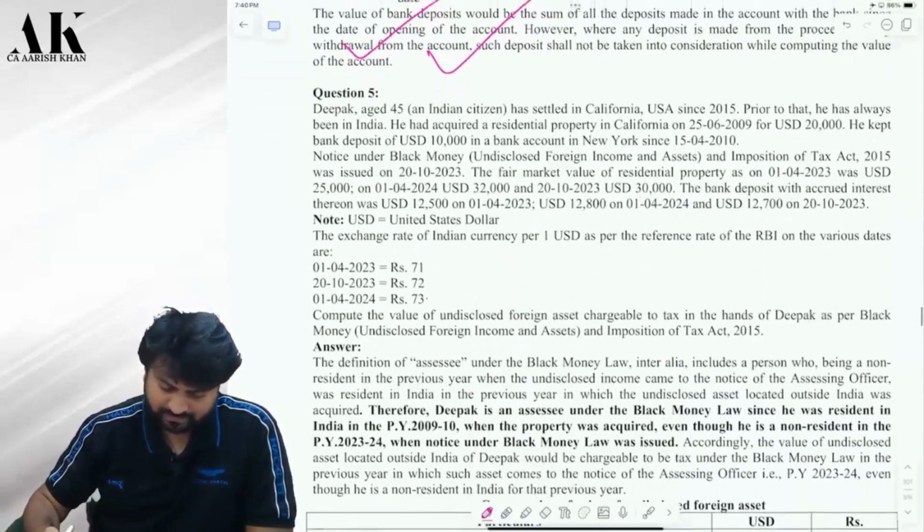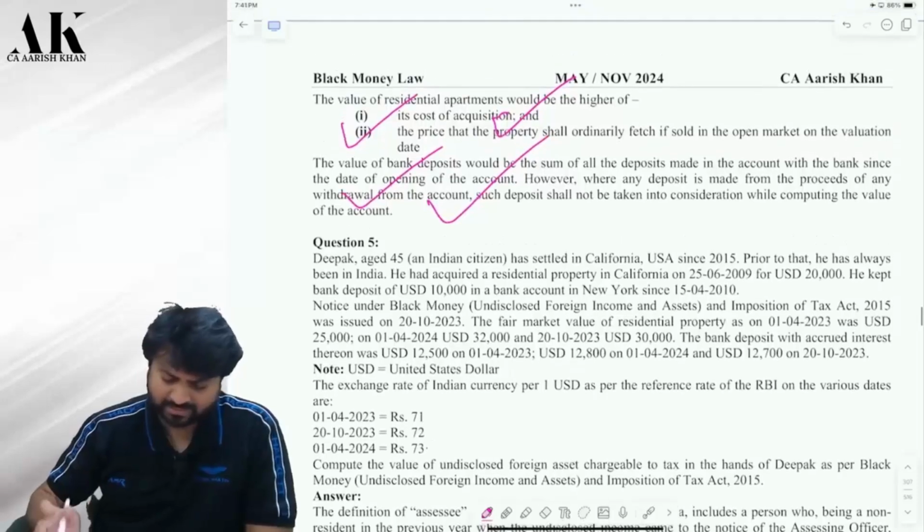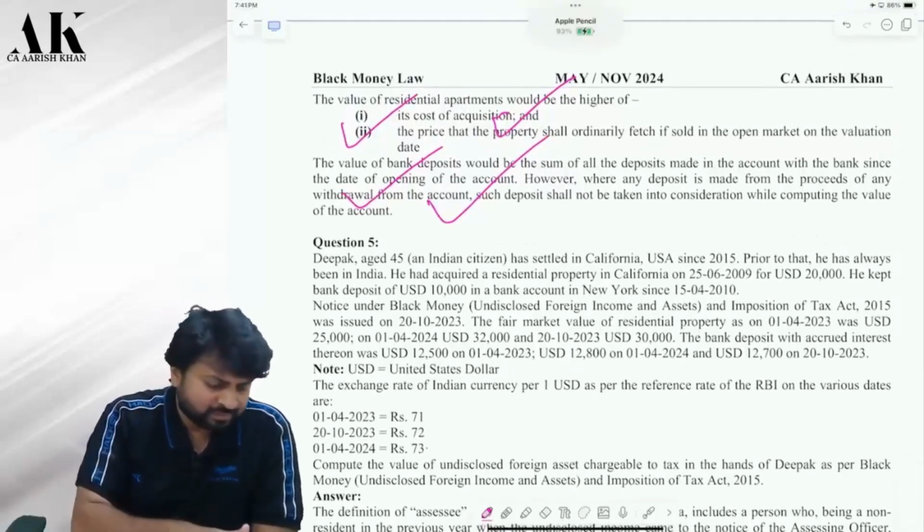So simple questions are there, Palani. And the same they will ask in the exam. Don't worry. Okay. One last question over here. Question number 5.